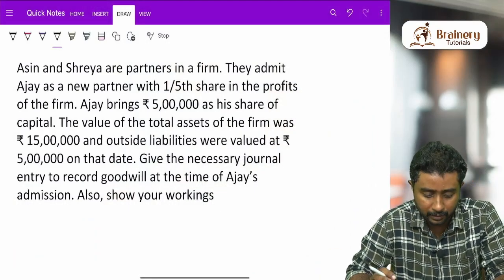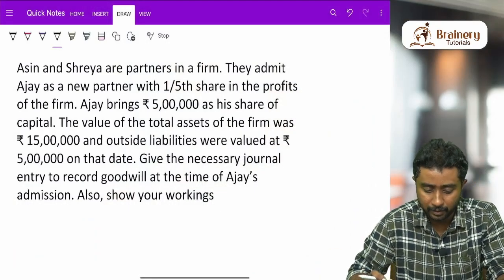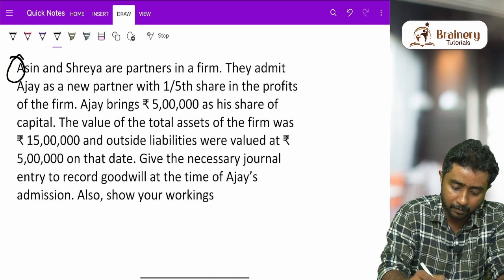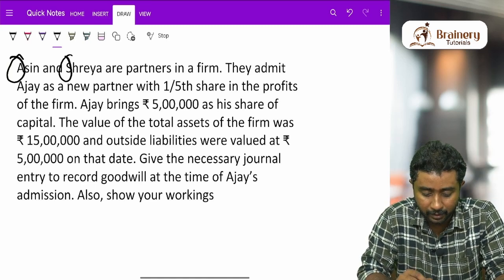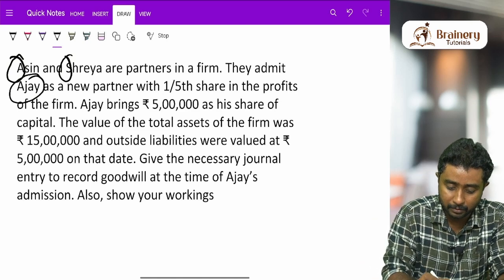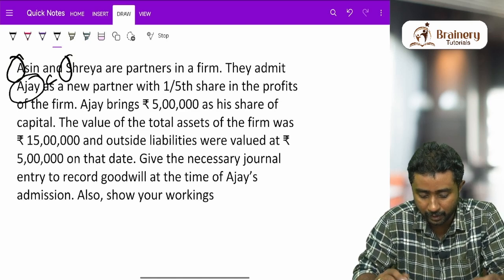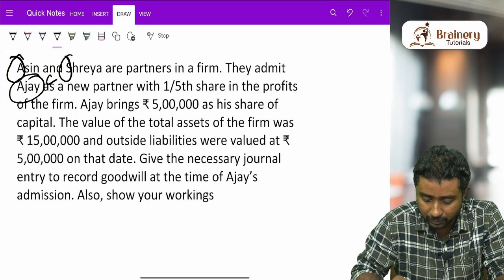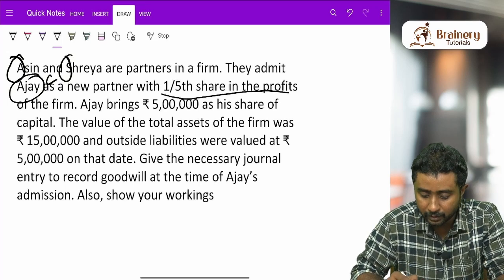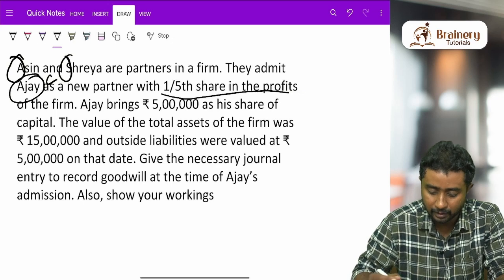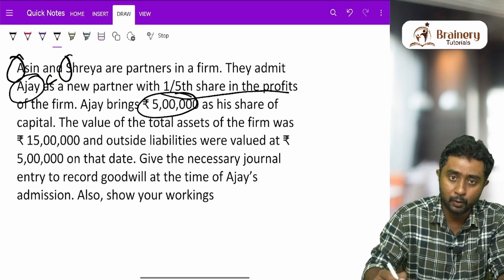As you can see on the screen, there are two partners, A and B. I am just calling them A and S, with the first letters. And they admit Ajay as a new partner. I am just calling Ajay as C. So A, S and C with 1/5 share in the profits of the firm. Ajay brings 5 lakh as his share of capital. So whatever capital is brought by the new partner is given there.